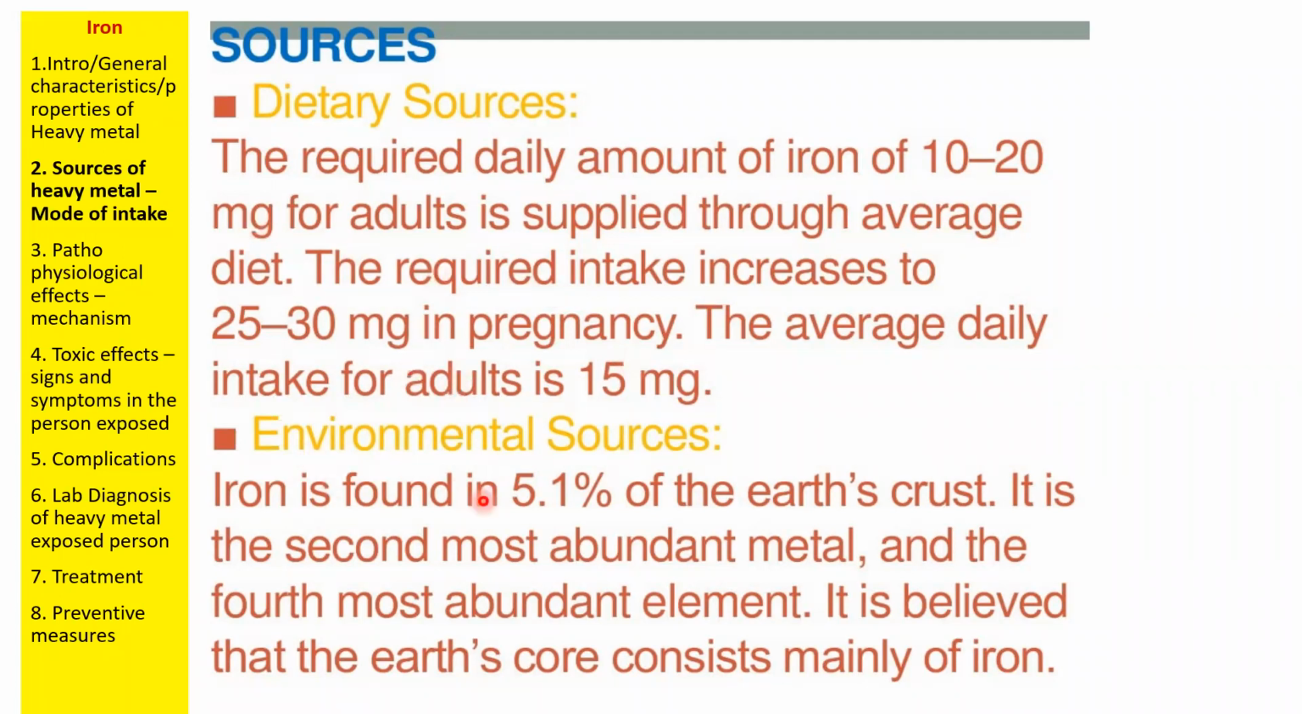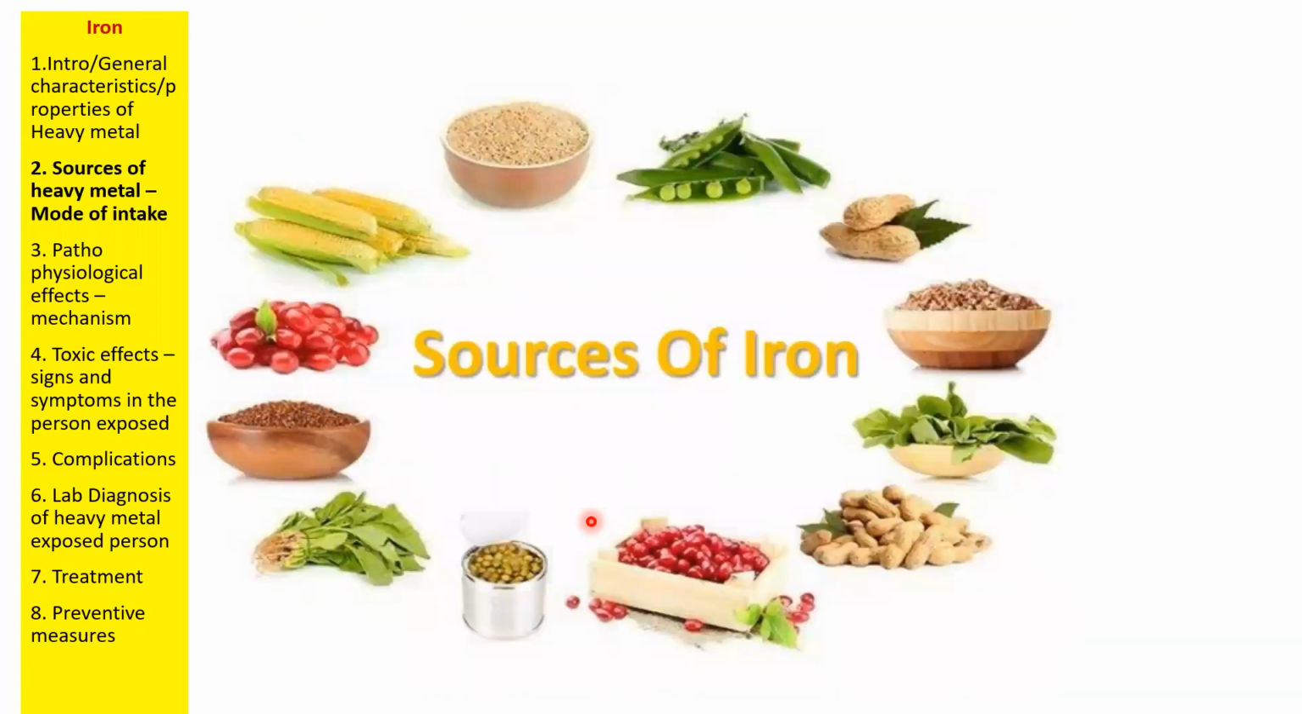Then environmental sources. So iron present in the earth's crust, we need not worry. We are not going to eat original iron, like the iron present in our railway track. We are only discussing the ferrous sulfate form of iron. So what are the sources of iron?